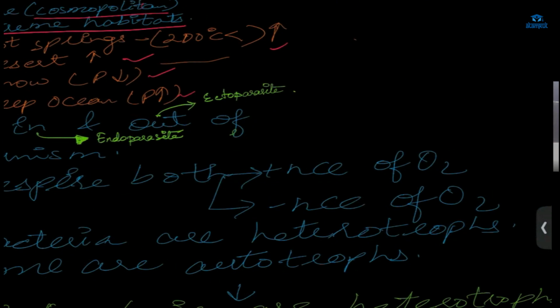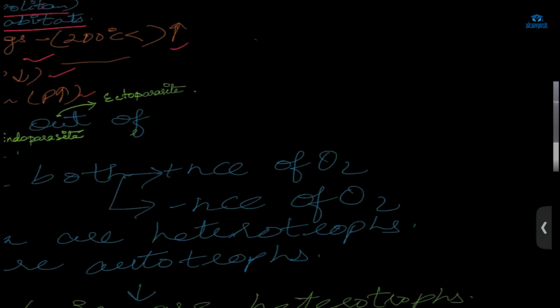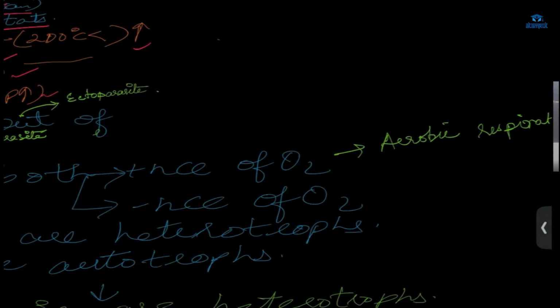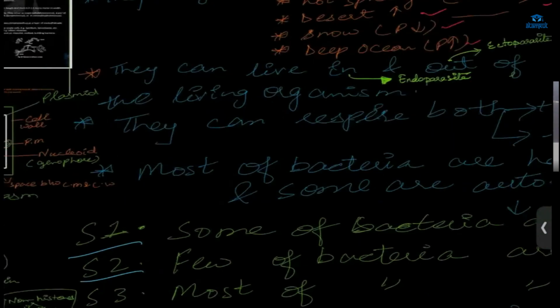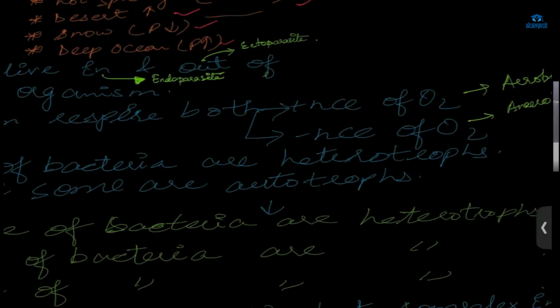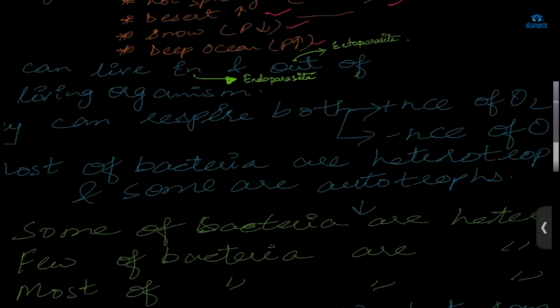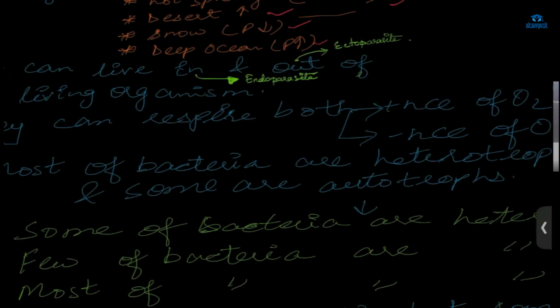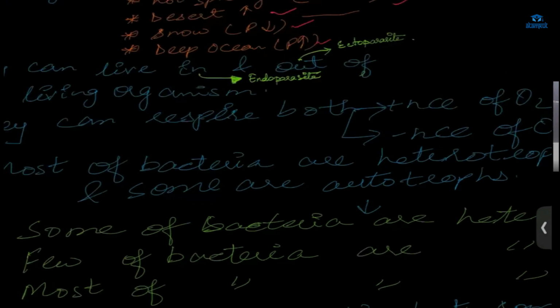They do their respiration in presence of oxygen. That is known as aerobic respiration. And in absence of oxygen, anaerobic. Now, I have already told you most of the bacteria are heterotrophs. This is given in your NCERT book. And some are autotrophs. This is the sentence.